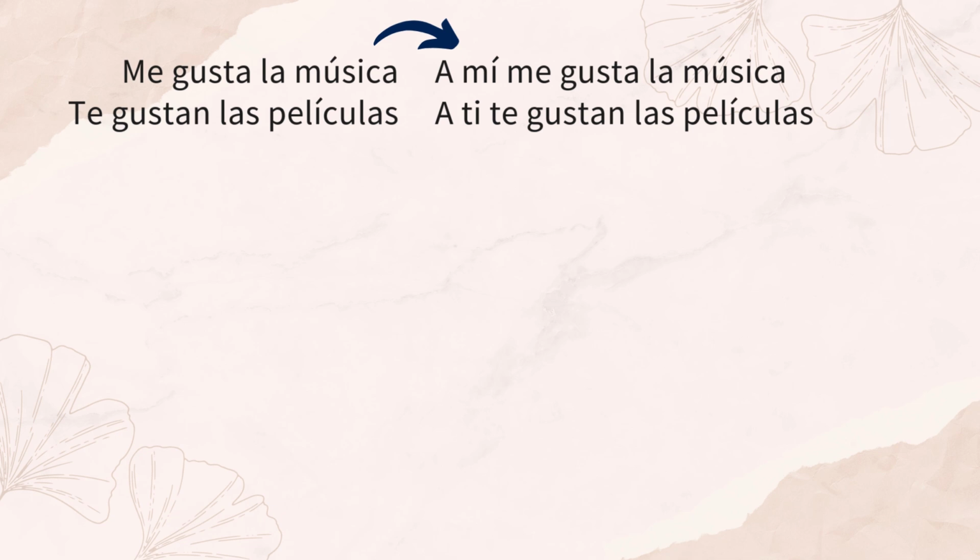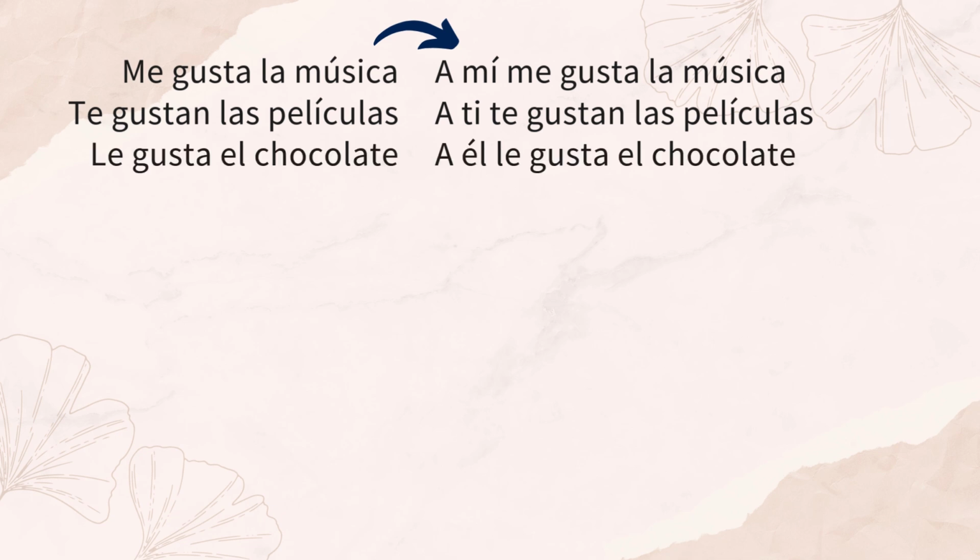A ti te gustan las películas. For the other persons, we would actually just use the same personal pronouns that we can use with other verbs, but we have to use the prepositional a. That makes it 2 or 4. A él le gusta el chocolate. He likes chocolate.